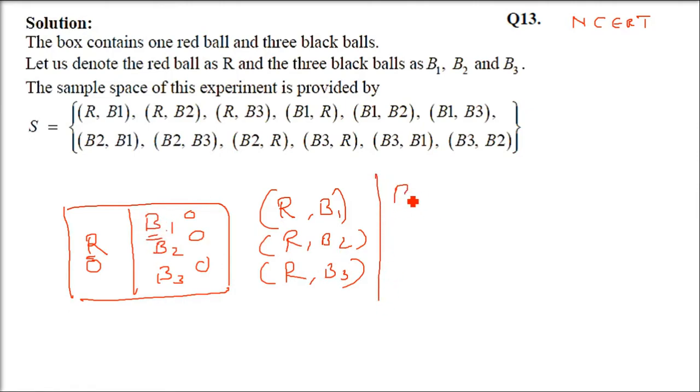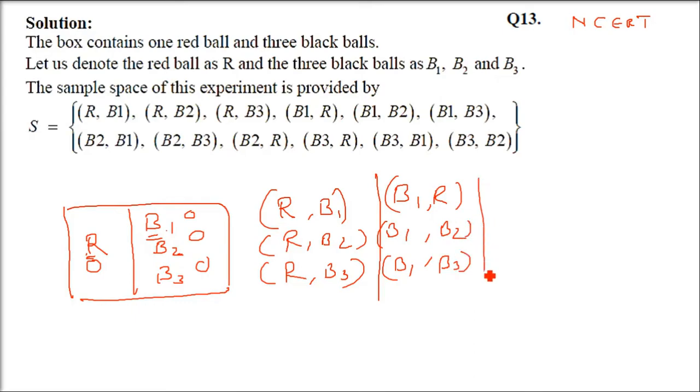Next time let us fix B1. Let us assume that B1 is coming, or the first black ball is coming. So after that the red can come, the black 2 can come, the black 3 can come. So fix B1 and then take all the combinations which are remaining.